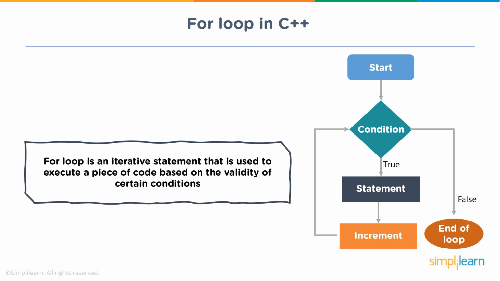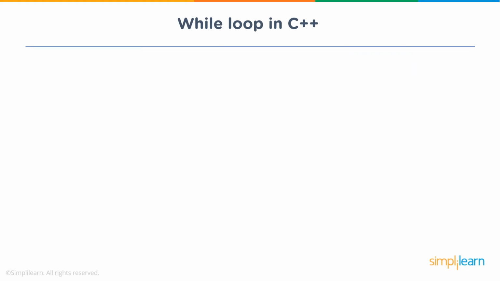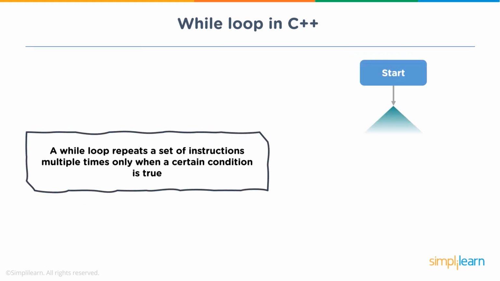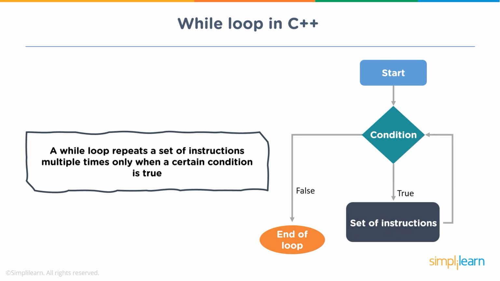Now let's move on to the while loop. In this loop, the condition is evaluated first. If it's true, then the set of instructions inside the loop body will execute, and this will happen repeatedly until the condition becomes false. And when it becomes false, the loop will end. Now the main difference is we use for loops when we know the number of times the body of the loop needs to run, whereas we use while loops when we don't know the accurate number of times the body of the loop needs to run.